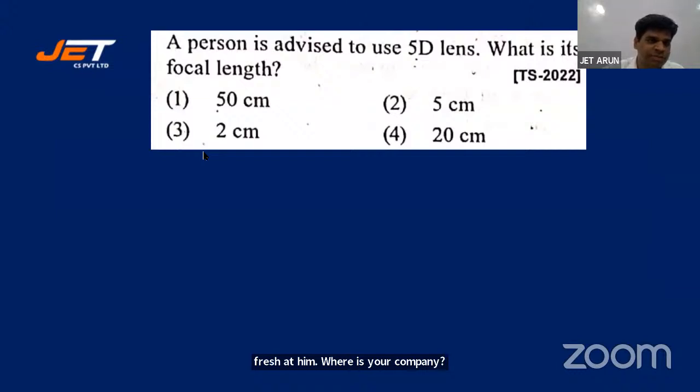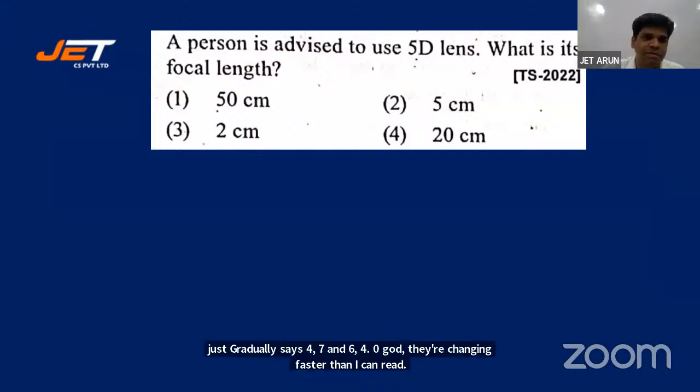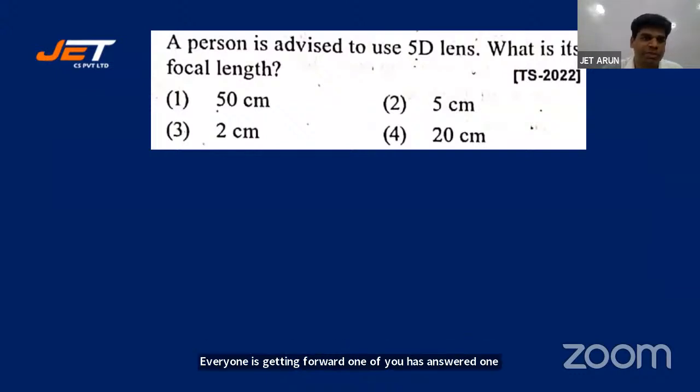Taruni says 4, Monica says 4, Manohar says 20, which is 4. Gayatri says 4, Saivardhan says 4. Oh God, they are changing faster than I can read. Everyone is getting 4. One of you has answered 1, 50 centimeters. Use the formula, students. Almost everyone is answering 4, but a couple of students have answered 1 or 2 also. Calculation, student. Okay, Rohini has given the formula. Good.